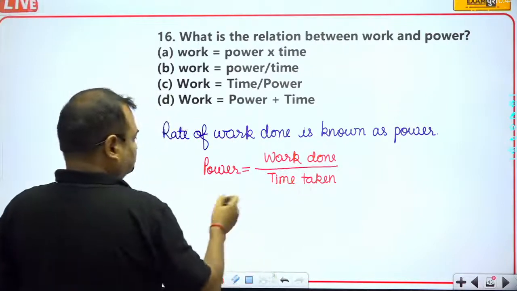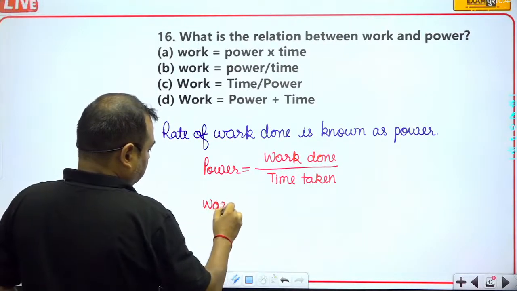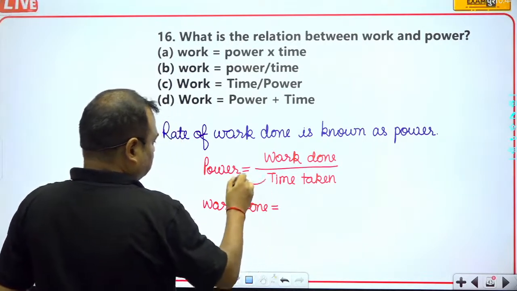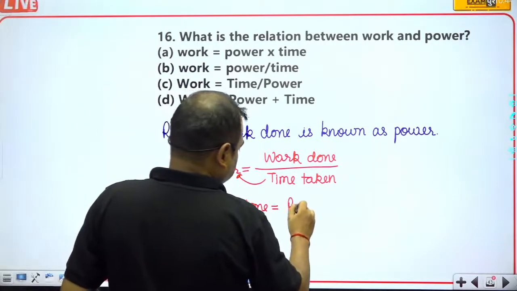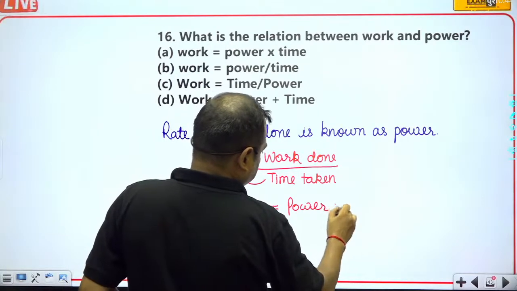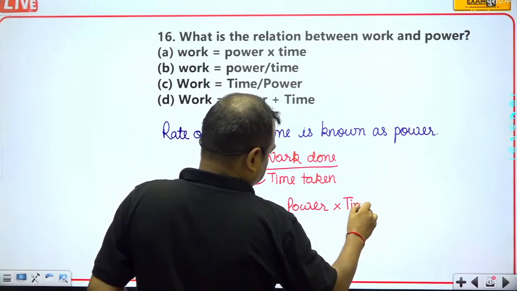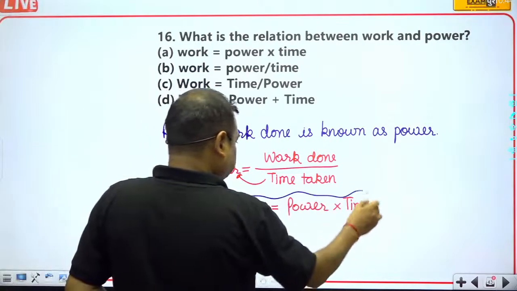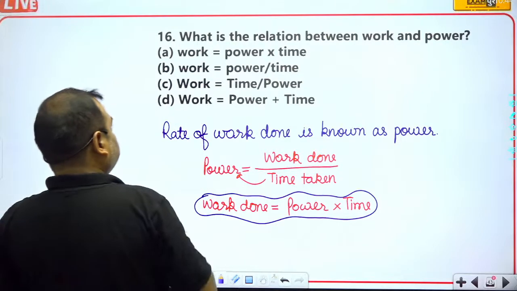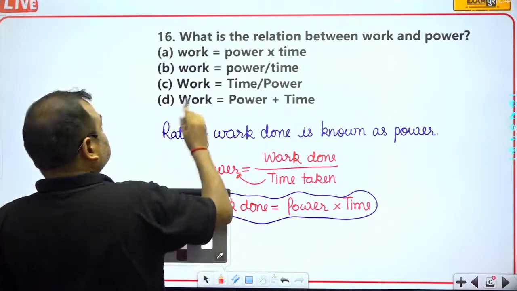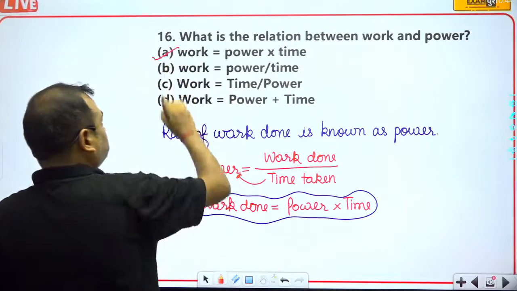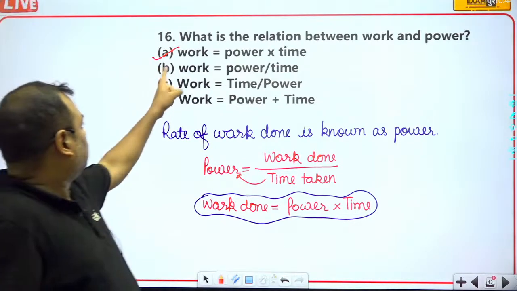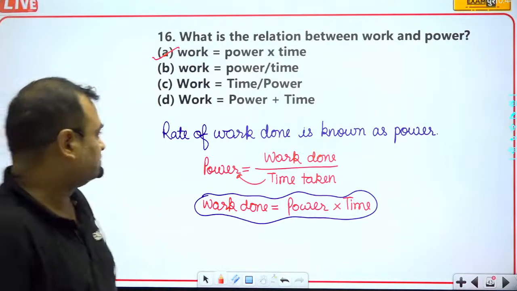And suppose we find out work done, it will be equal to power into time. Work is equal to power into time.